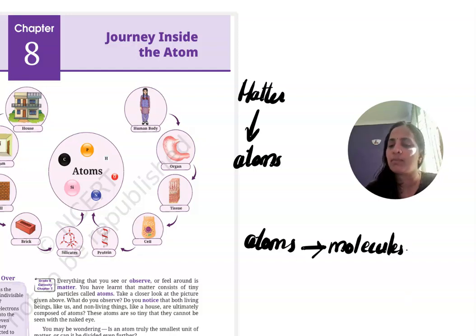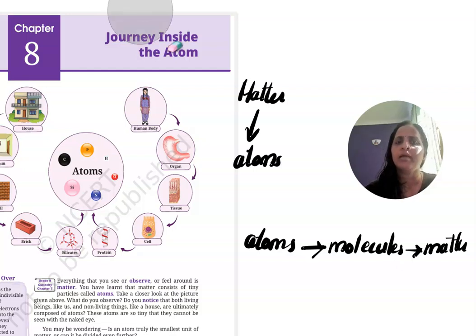Then these molecules combine together, we get matter. Actually, this is the order of forming matter. So atoms combine, you get molecules, then molecules combine, you get matter. This is the order of formation of matter. Hope you understood that portion.